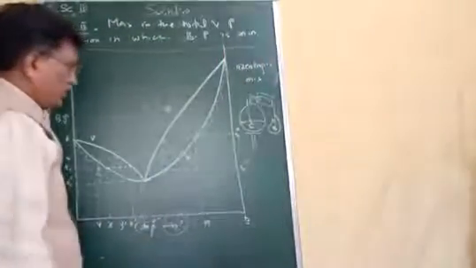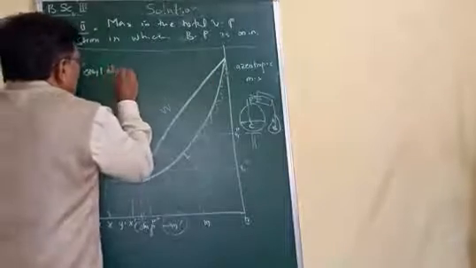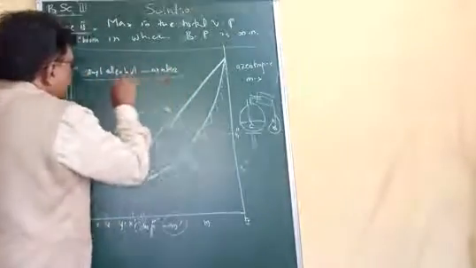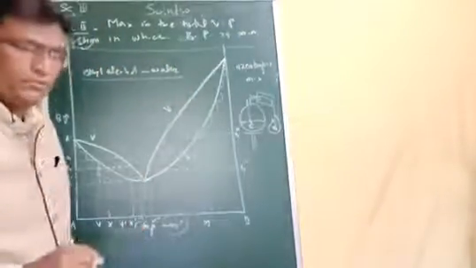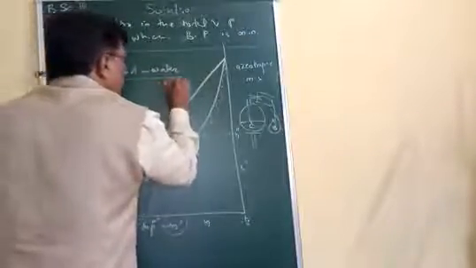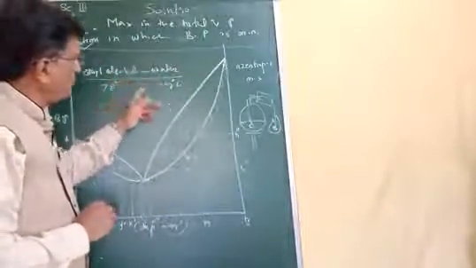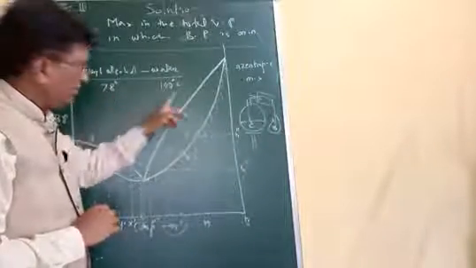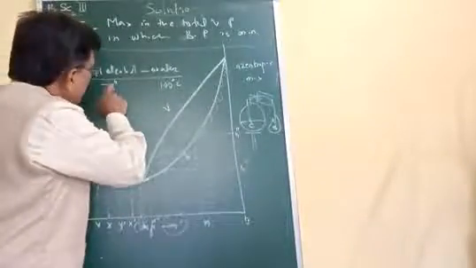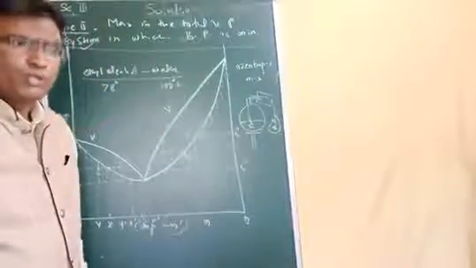Now, for example, if you want to separate ethyl alcohol and water, this mixture is of this type 2. Ethyl alcohol has a boiling point of 78 degrees centigrade, water 100 degrees centigrade, but the azeotropic mixture will boil at a lower temperature, the minimum of these two, below 78 degrees centigrade.